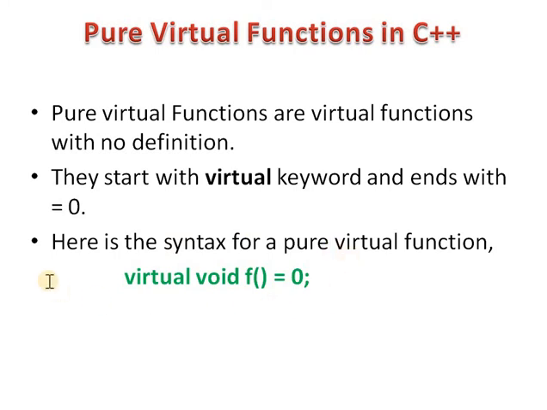We need to define a pure virtual function in the abstract class. What does pure virtual function mean? It is a virtual function that does not contain any function definition. Only the function prototype, the function declaration, is there. No function definition occurs in that class. In this way, we can define a pure virtual function. It starts with the virtual keyword and ends with a 0 value.